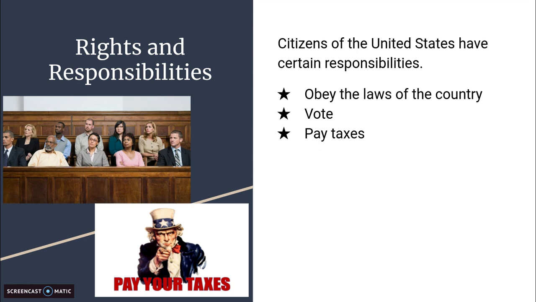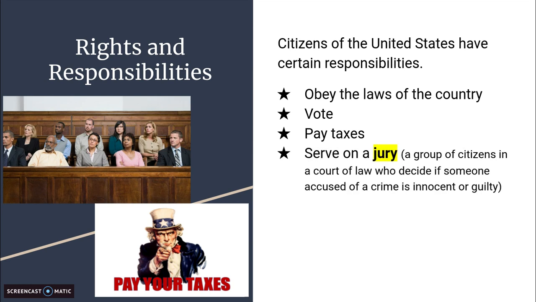They can also use tax money to help victims of disasters, like if there's a hurricane or a tornado, or those who are unemployed because of the COVID-19 pandemic. The government can use tax money to help the people out. Tax money can also be used to take care of the sick and to keep our national parks safe and clean. So the government uses tax money for a number of reasons.